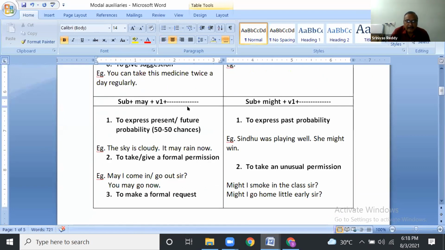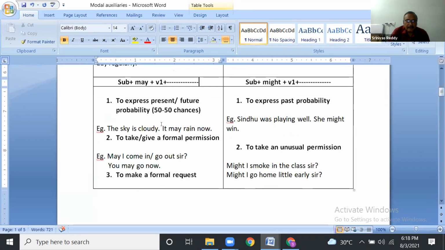Next one. You see may plus V1 or might plus V1. May plus V1 is to express present or future probability. Might plus V1 is to express past probability. Probability means 50-50 chances. The sky is cloudy. It may rain now, means it may not rain now also. 50-50 chances.